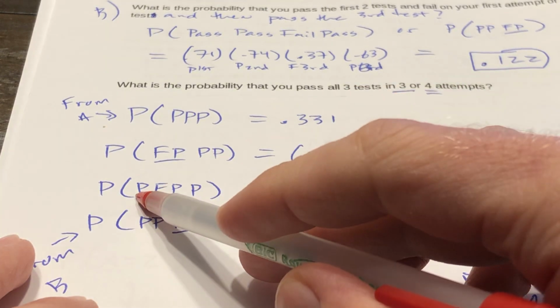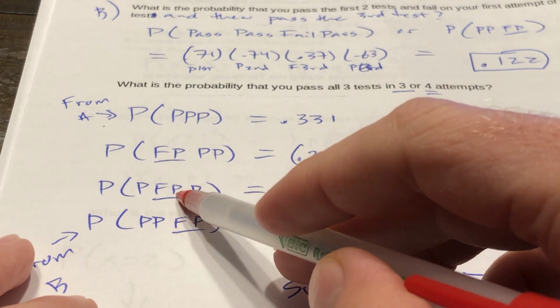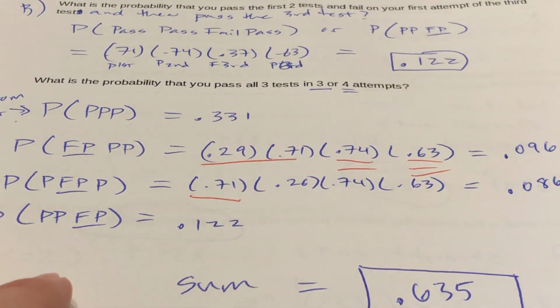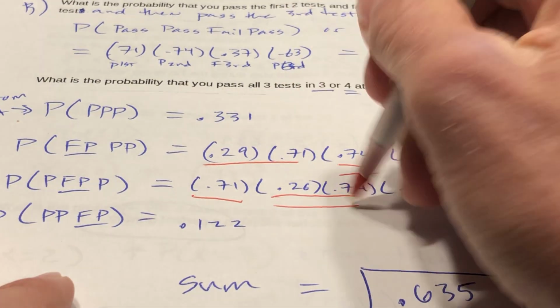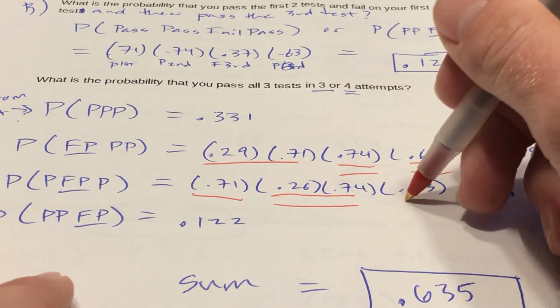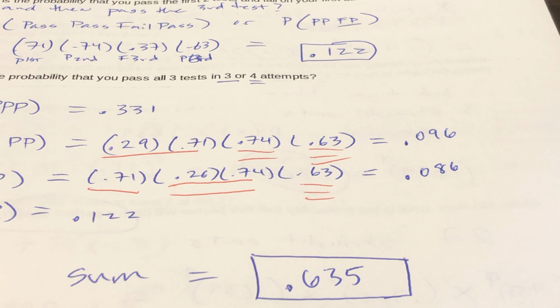Then I could pass the first test, and then my first attempt of the second test I fail. Then I pass the second test, then I pass the third test. That's the first test. That is the probability of failing the second test, probability of passing the second test, then I pass the third test. 0.86.